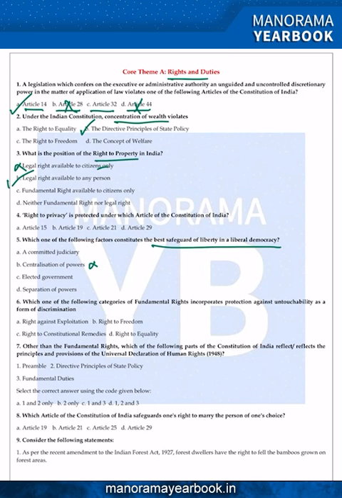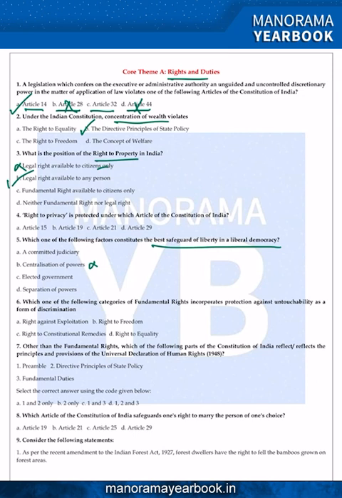And if you look at C, elected government, we can't say with 100% surety that an elected government will ensure liberty in a liberal democracy. We have examples of Article 352 and 356 in our country.